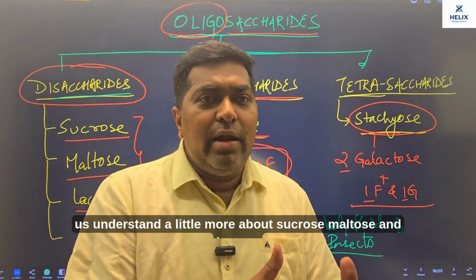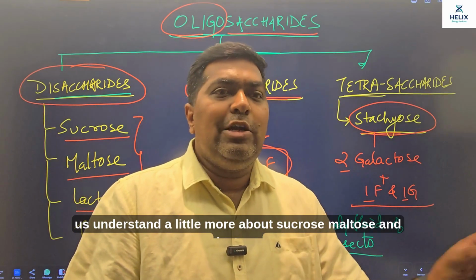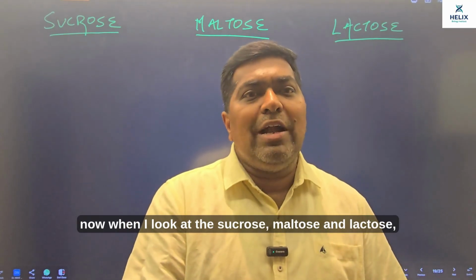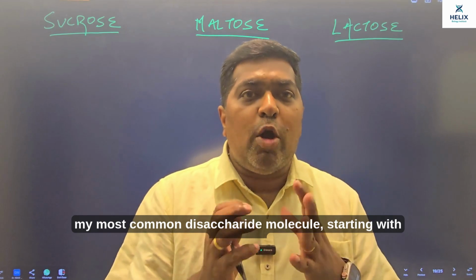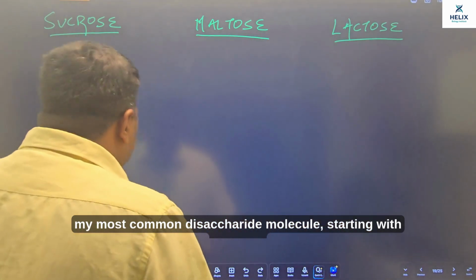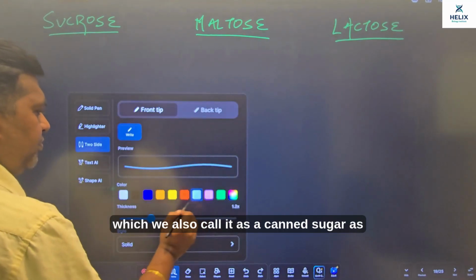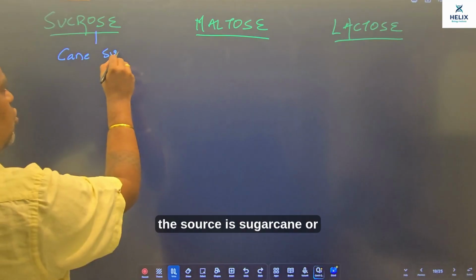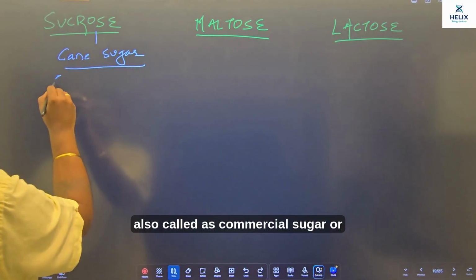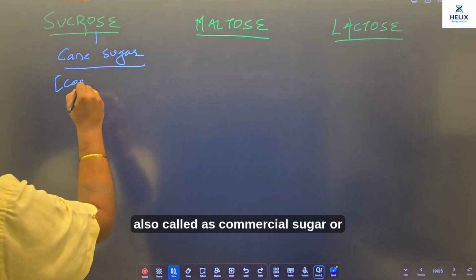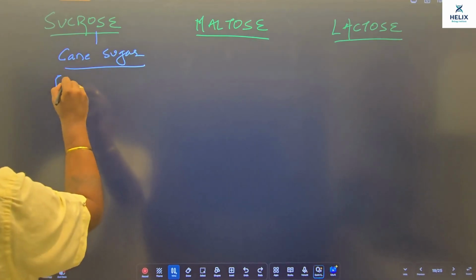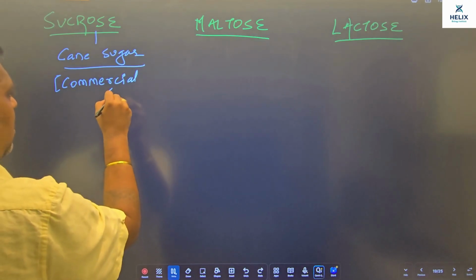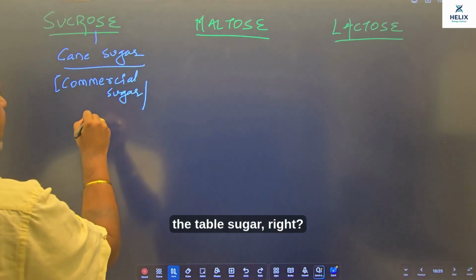Let us understand a little more about sucrose, maltose and lactose. Now when I look at sucrose, maltose and lactose, my most common disaccharide molecules, starting with sucrose, which we also call cane sugar, as the source is sugar cane, or also called commercial sugar, or the table sugar.